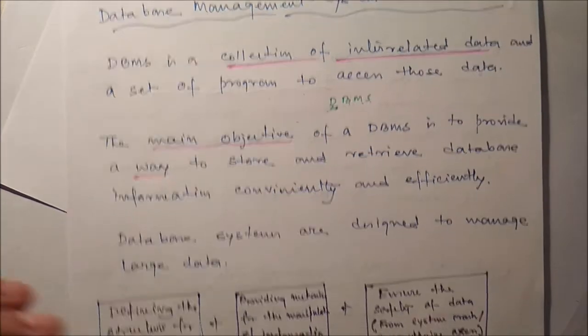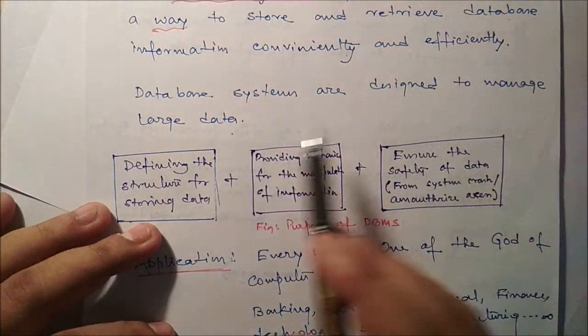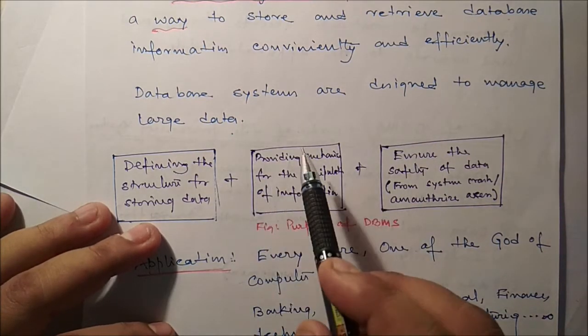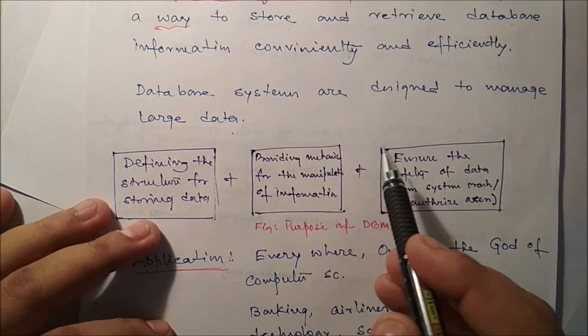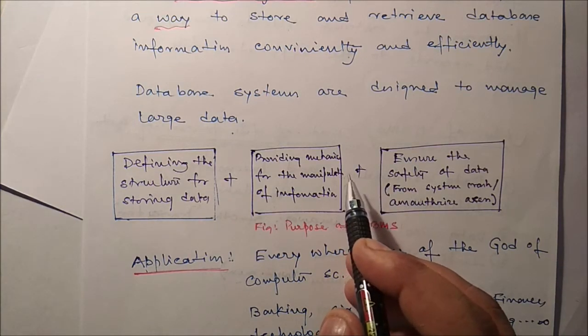Are you getting this? Database systems are designed to manage large data. Generally we use them for large databases, because if the data set is very small, 50 MB or 20 MB, in that case we should not use a database. That would be an overhead.